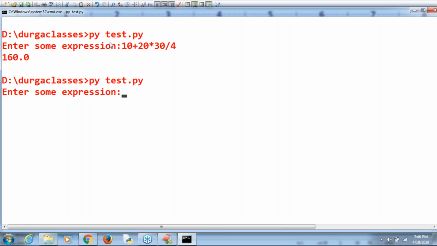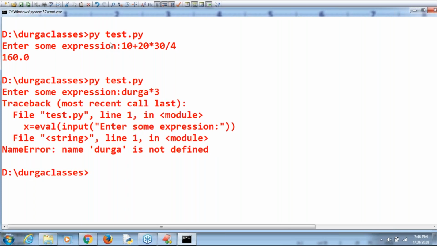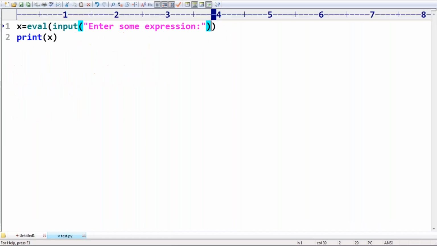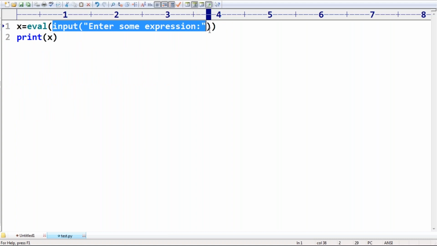Suppose I assume that my expression is Durga into 3. It says, sir, name Durga is not defined. One minute. If you want to consider a string only, then "Durga" into 3, and automatically, have you observed, it gives Durga repeated three times. Whatever operation you provide, it is going to be evaluated based on the type. Remember that. We are not required to convert into the corresponding type. Automatically, this function converts by default. No problem at all, sir.